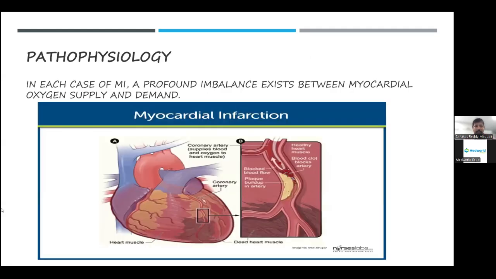As I mentioned, this is a pictorial representation of what I have just described. This is the heart. The red color is the arteries supplying the heart. Usually there are three arteries, one on the right side and two on the left side. These we call coronary arteries.